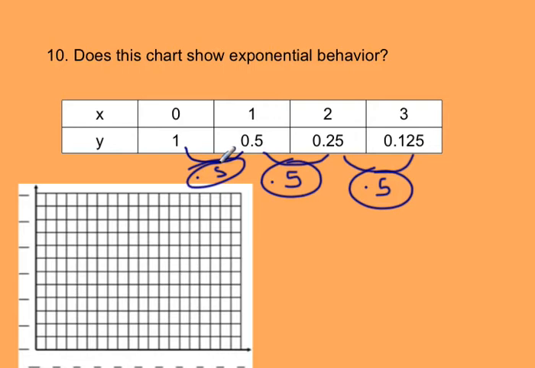So what I want to do is graph this. What I did is I went up 4: 1, 2, 3, 4. This one right here is going to represent my 1. So each square represents 0.25. So now I have 0, 1, 2, and 3. I'm going over 0, up 1, which is right here. Over 1, up 0.5, this is 0.25, and then 0.5 right there. Here's 0.25, and 0.125 is here. So this is going to be slowly decreasing, and that right there represents my graph for number 10.